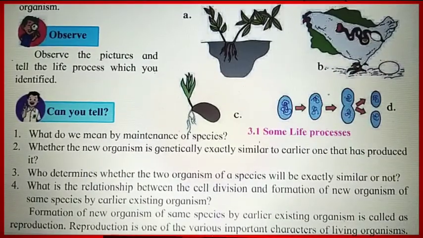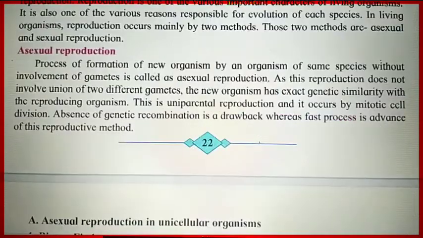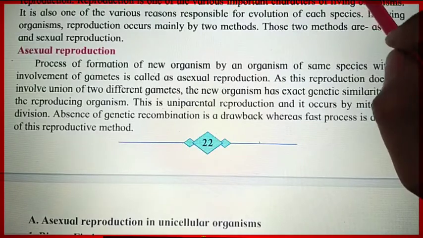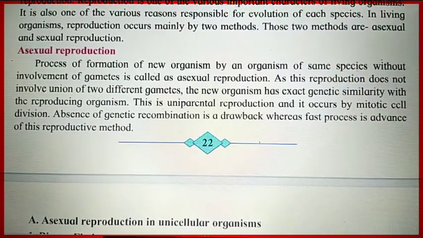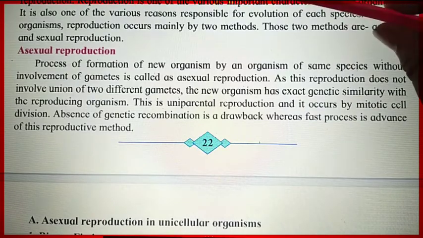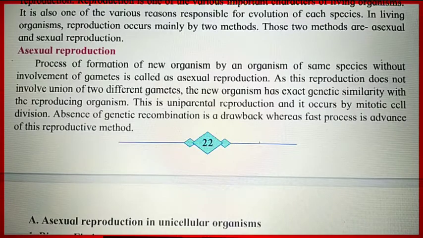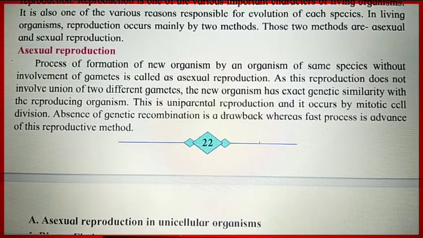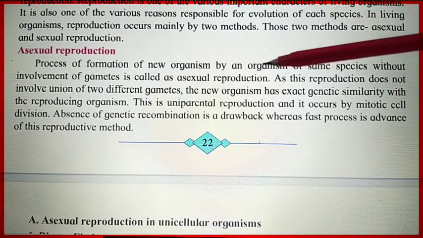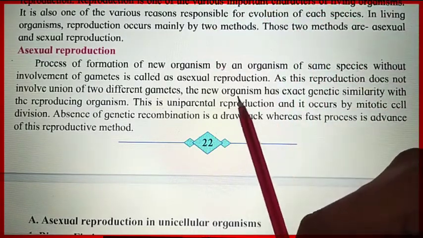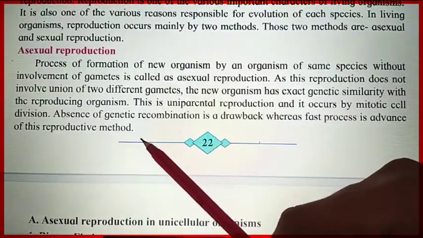Okay, so now we will move further. The formation of a new organism of the same species by an existing organism is called reproduction, and reproduction is one of the very important characteristics of living organisms. It is also one of the reasons responsible for the evolution of each species. In living organisms, reproduction occurs mainly by two methods: one is the asexual method and the other is the sexual method. So there are two methods by which organisms can reproduce and maintain their existence on planet Earth.